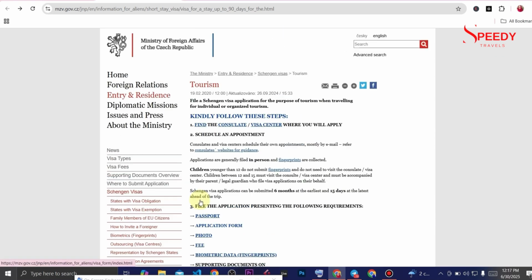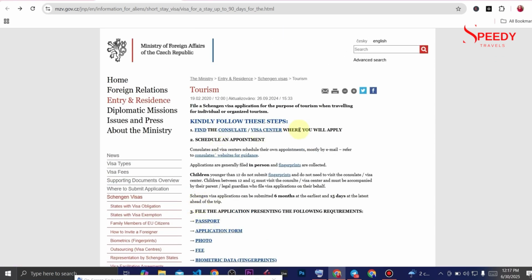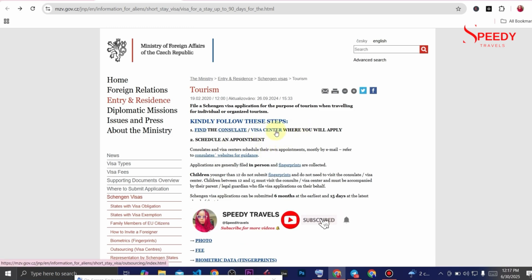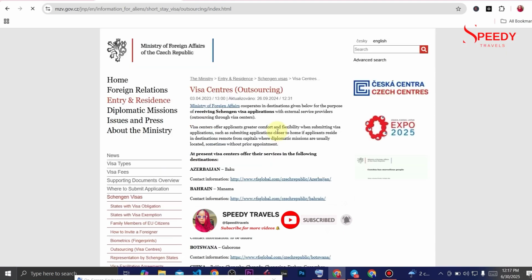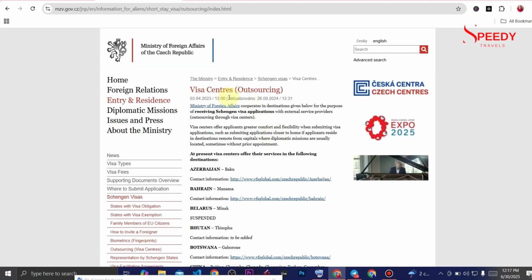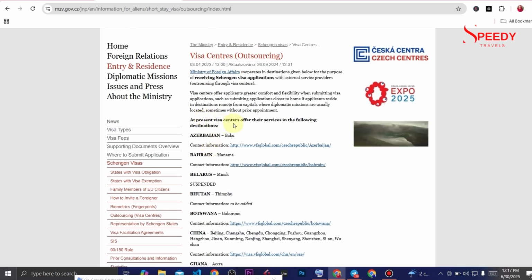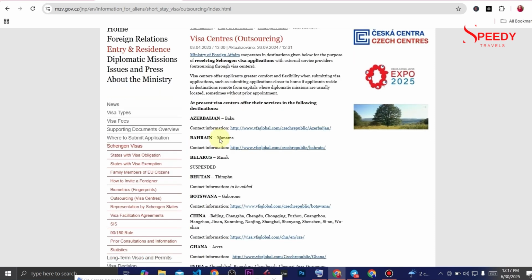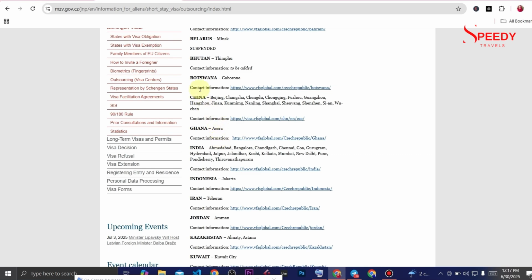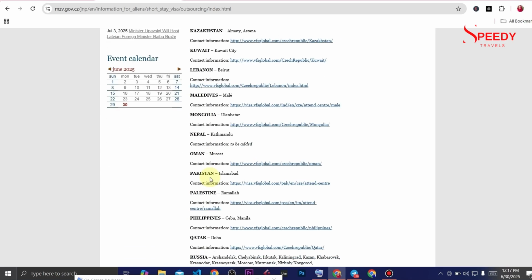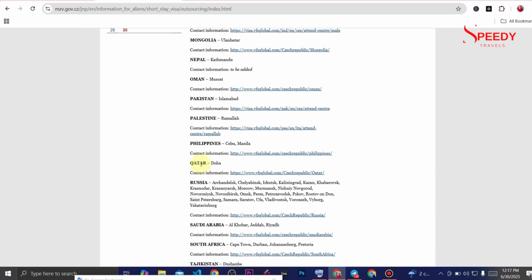So let's move forward. We want to apply for the visa. Visa center, you click on it. When you click on the visa center, you're going to see visa center outsourcing. At present, visa centers offer their services in the following destinations. They offer in so many destinations in Africa, Ghana, India, in Asia, so many places. But I realized that Nigeria was not in this list.